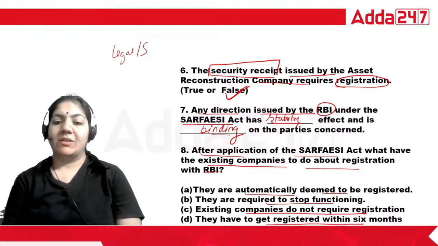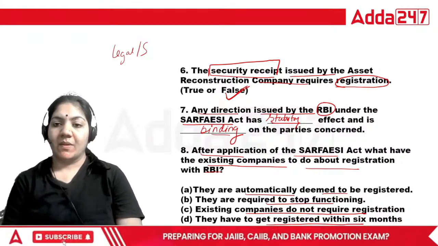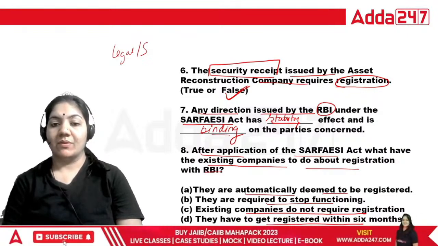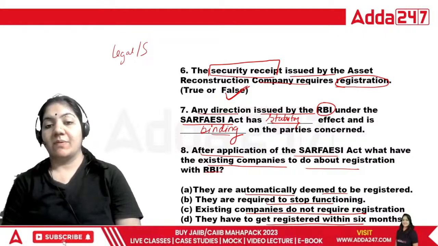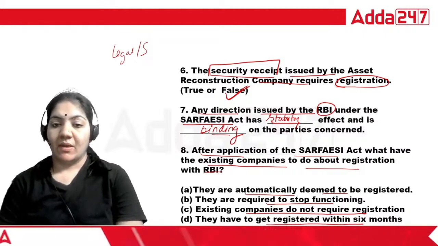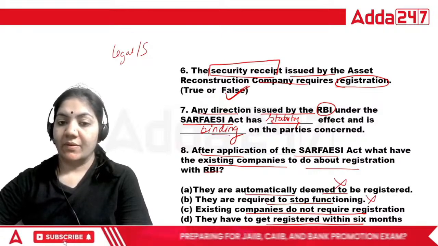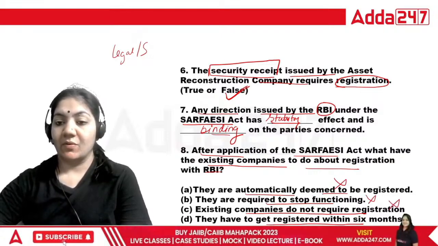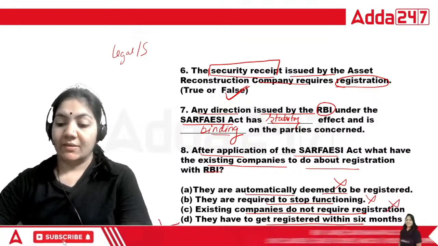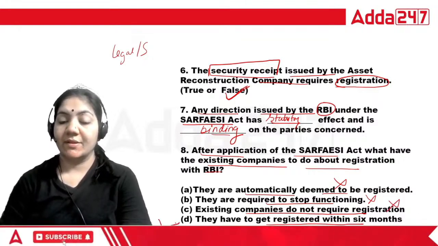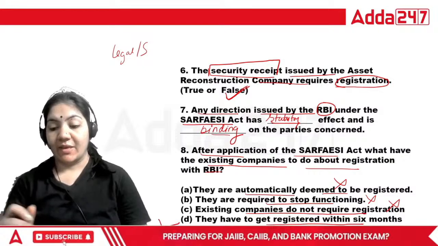After application of the SARFAESI Act, what does an existing company have to do about registration with RBI? Automatically, no. They are not required to stop functioning. Existing companies do not require fresh registration, but they do get registered within 6 months from the commencement of this Act. This is an important one.